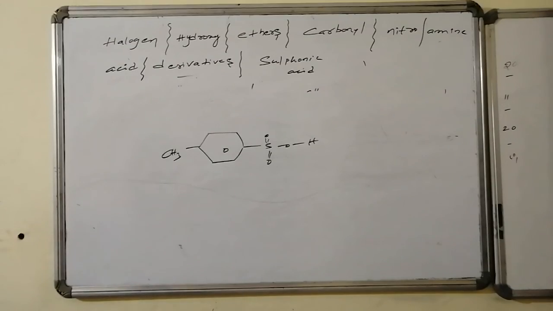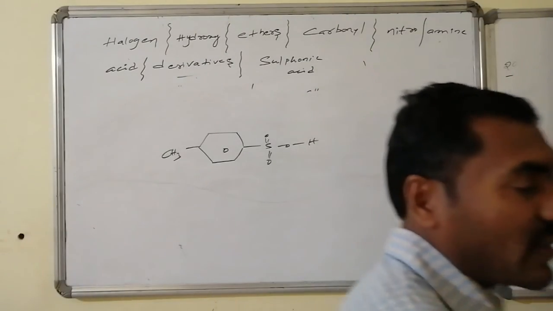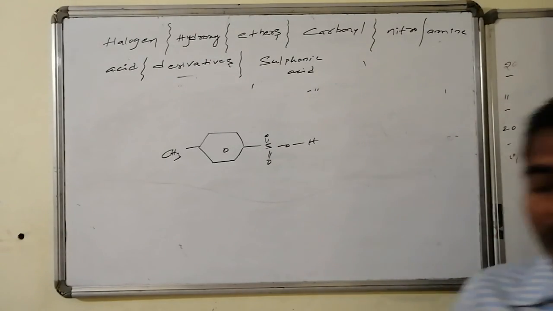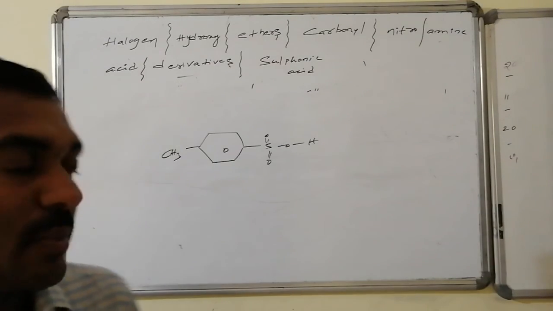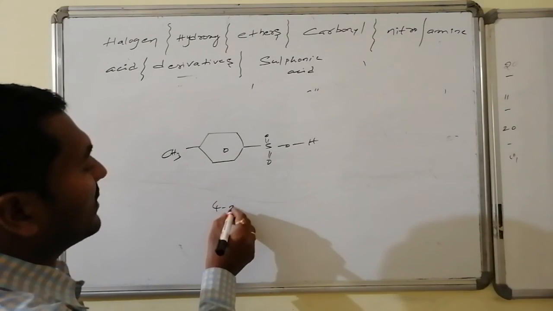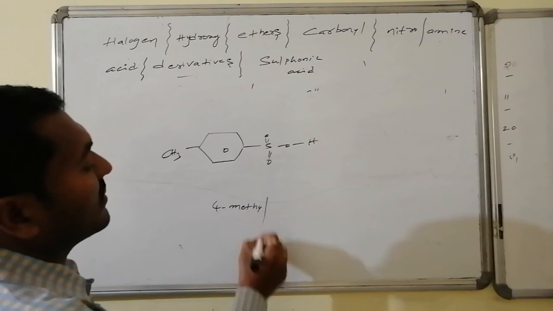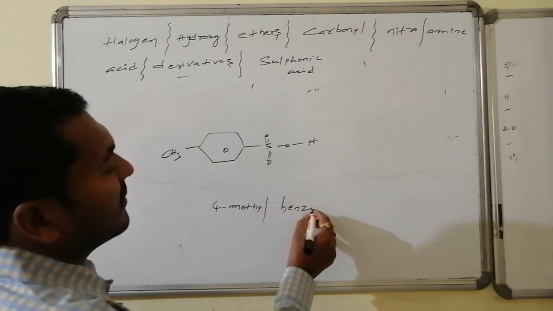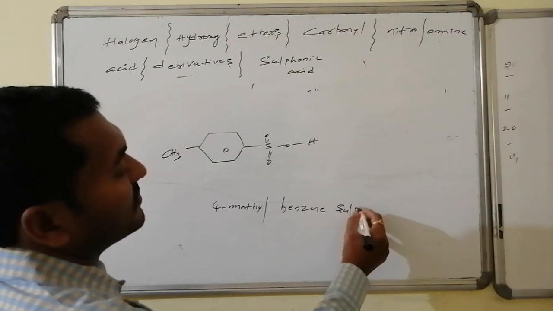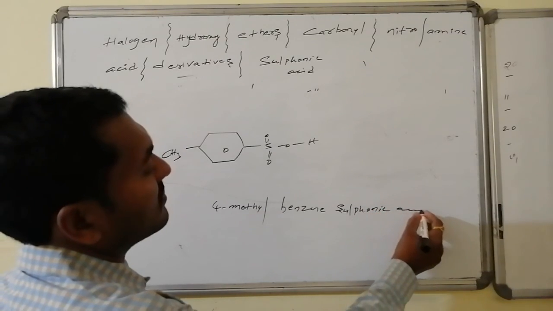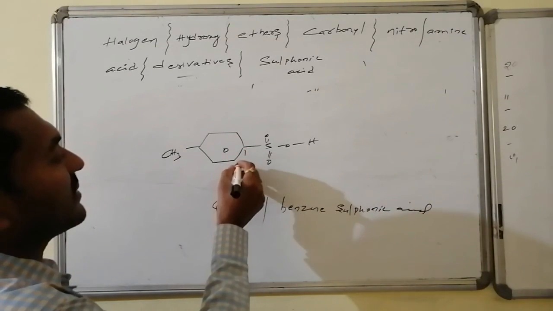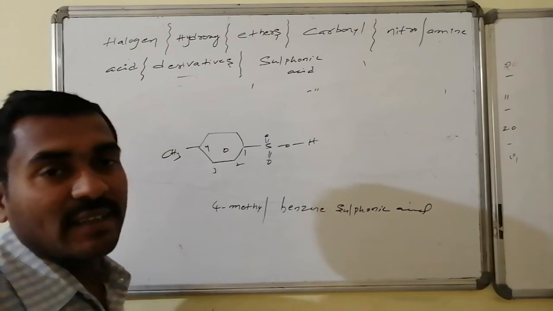The last one of this discussion is sulfonic acid. If it is present along with the aromatic part, the nucleus is considered as the prime. Hence it is 4-methylbenzene sulfonic acid. Why is it 4? Because this is 1, this is 2, this is 3 and this is 4.